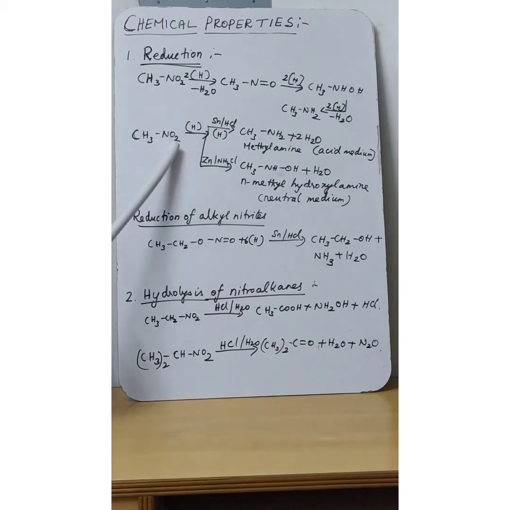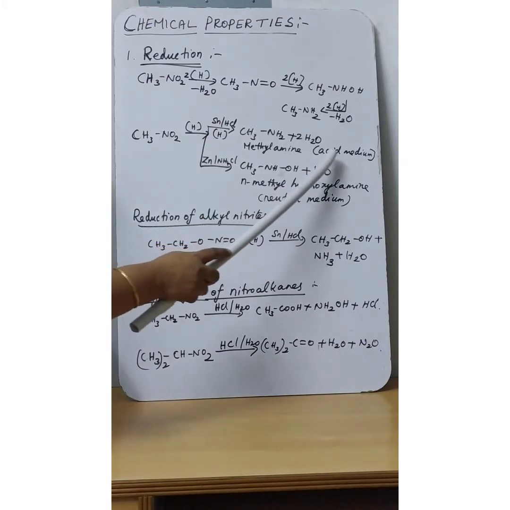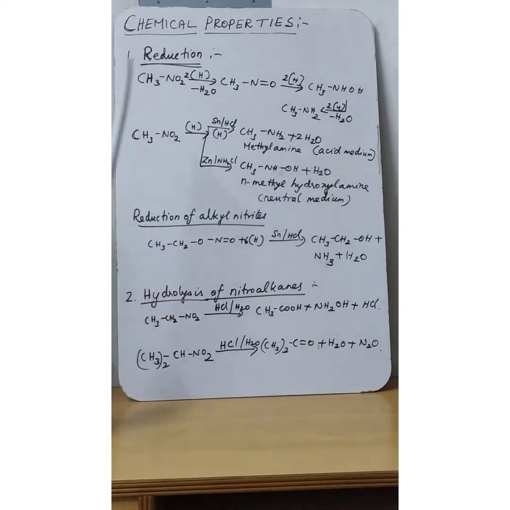Next one, nitromethane will undergo reduction. There are two categories: one is in the presence of acid medium and the other is neutral medium. Aliphatic nitro compounds like nitromethane will undergo reduction in the presence of stannous chloride and hydrochloric acid, nothing but acid medium. It will give aminomethane or methylamine as the product by the removal of water molecule. Same way, nitromethane will undergo reduction in the presence of zinc and ammonium chloride. It will give methyl hydroxylamine as the product.